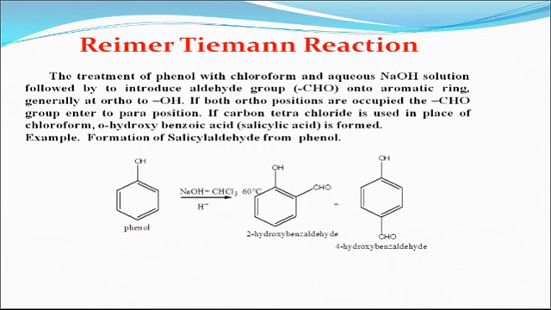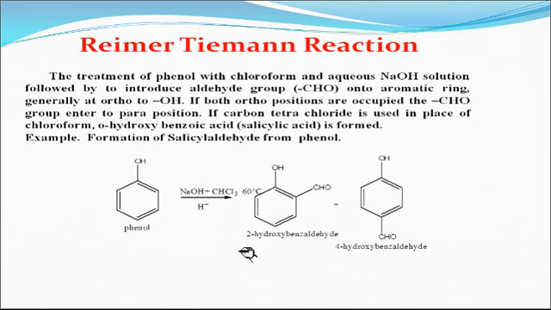Reimer-Tiemann reaction. The treatment of phenol with chloroform in aqueous sodium hydroxide solution introduces an aldehyde group onto the aromatic ring, generally ortho to the hydroxy group. If both ortho positions are occupied, the aldehyde group enters the para position.